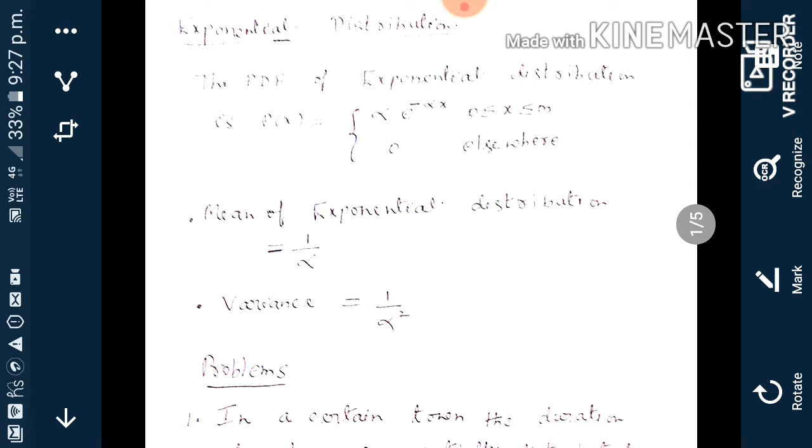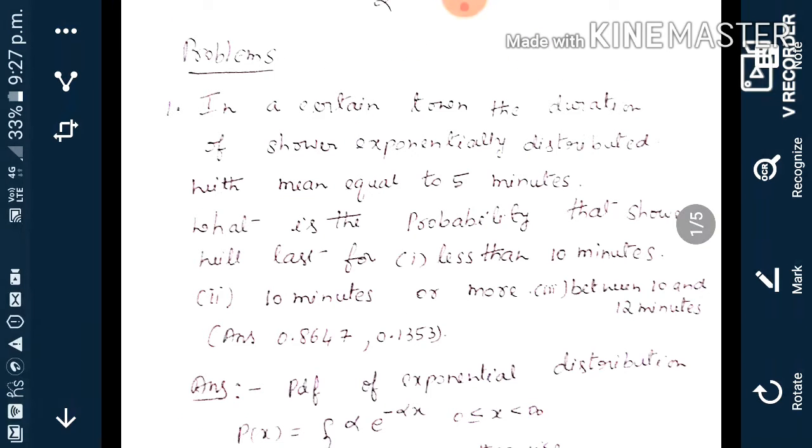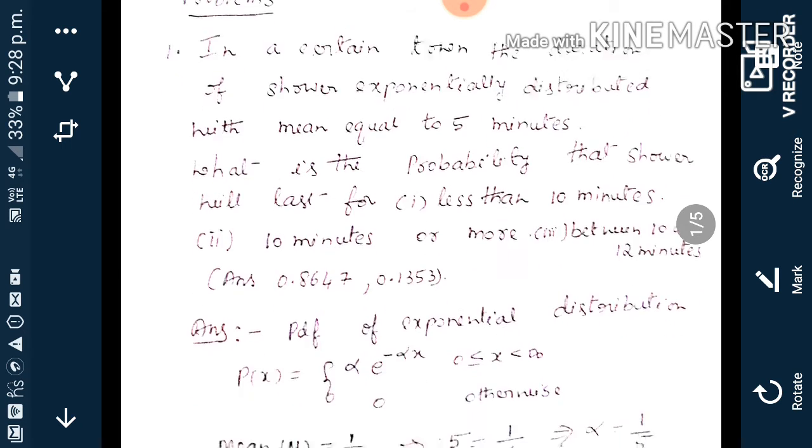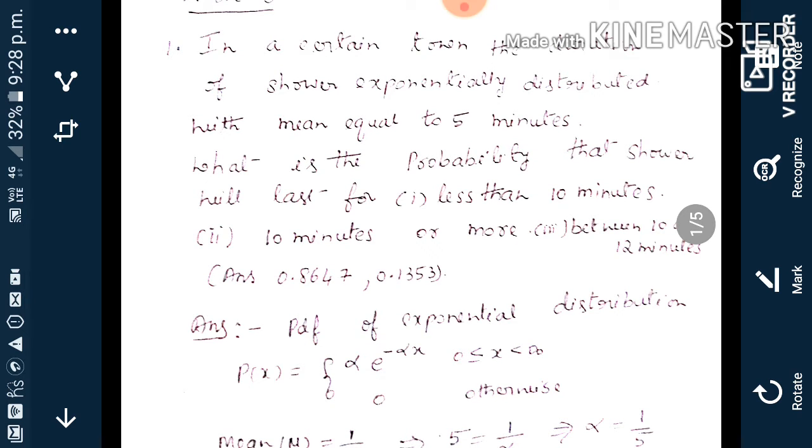Next, problems. The first problem. In a certain town, the duration of a shower is exponentially distributed with the mean equal to 5. What is the probability that the shower will last for less than 10 minutes? Second, 10 minutes or more. Third question, between 10 and 12 minutes.